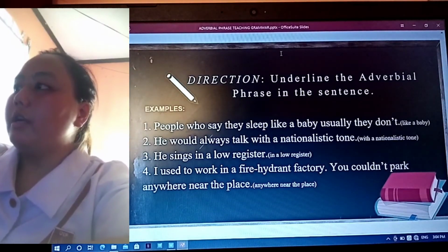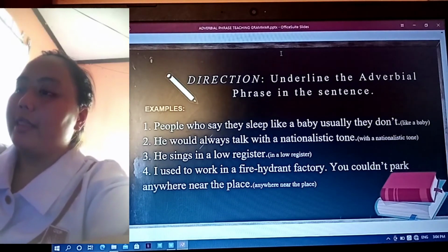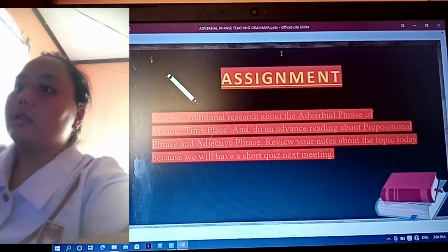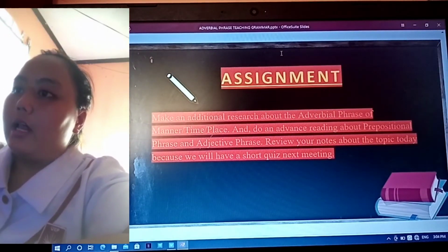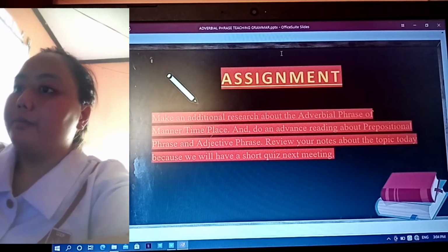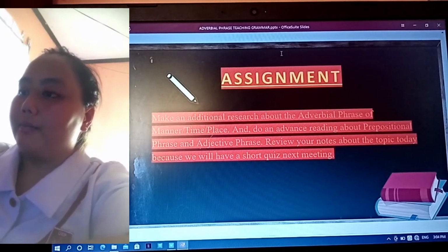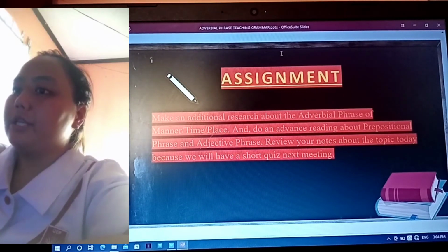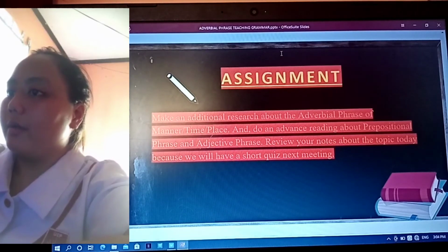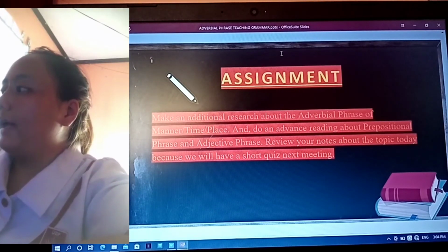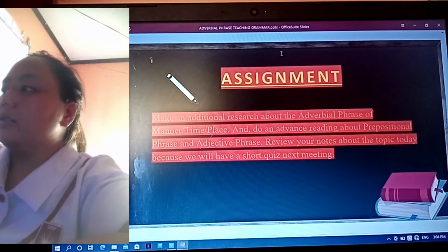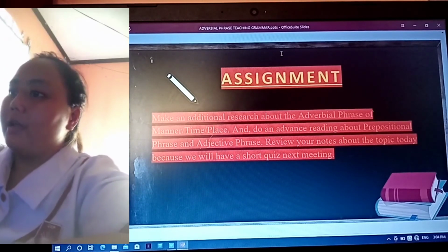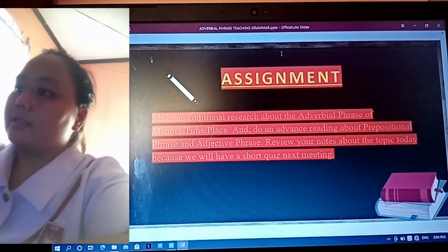Direction. Underline the adverbial phrase in the sentence. Next, assignment. Make an additional research about the adverbial phrase of manner, time, and place. And do an advanced reading about prepositional phrase and adjective phrase. And review your notes about the topic for today, because we will have a short quiz next meeting before we proceed to our next topic.